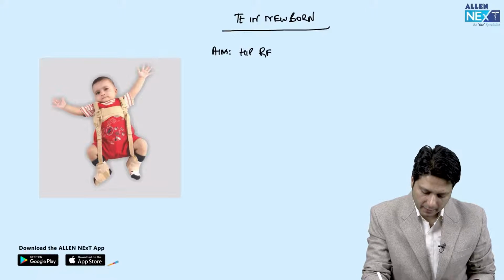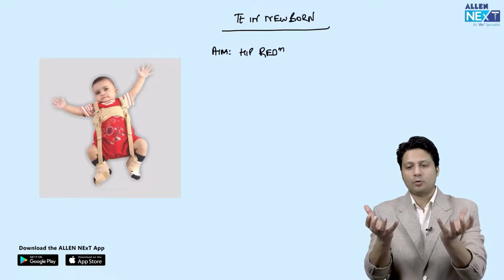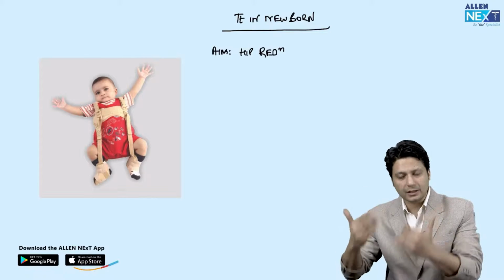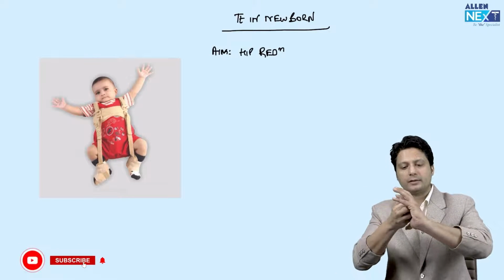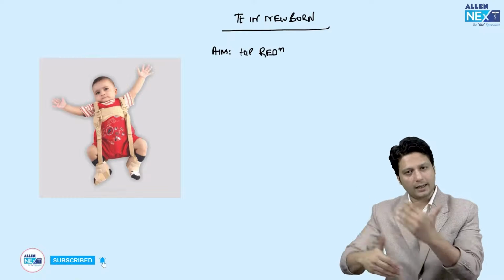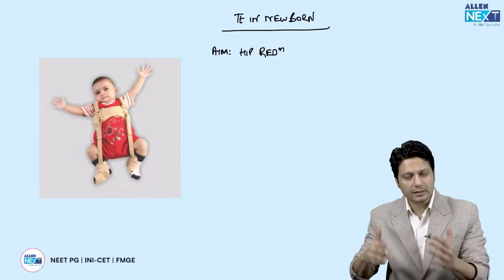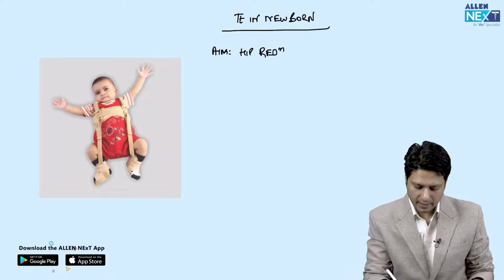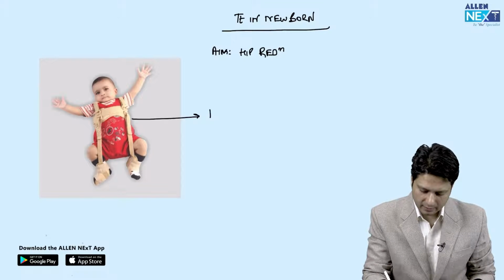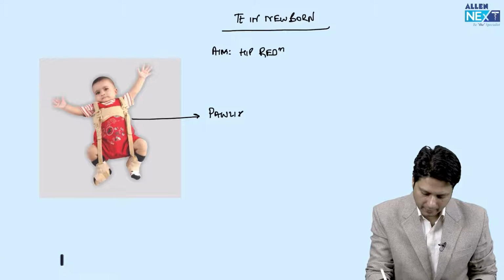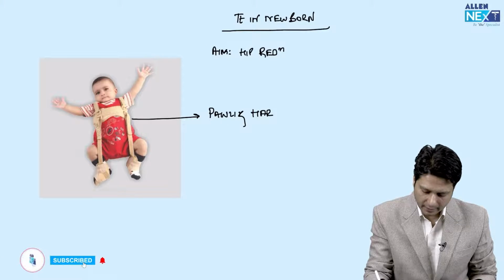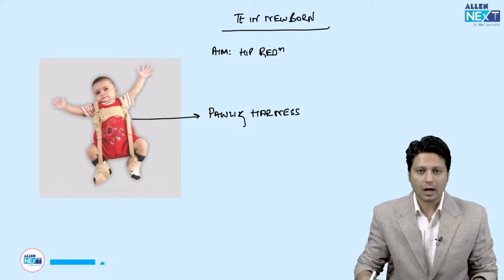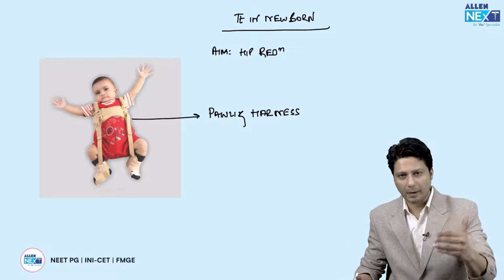Now, this hip reduction is difficult because you cannot continuously hold the abduction position, and the hip might get dislocated again and again. So to prevent this dislocation, the hip joint is kept abducted in a splint or a brace, and this splint is known as the Pavlik harness. There is always a possibility that they might give you a picture for identification of the Pavlik harness.